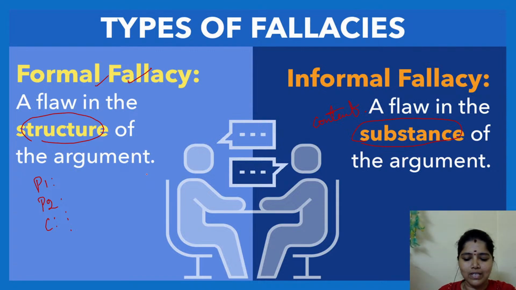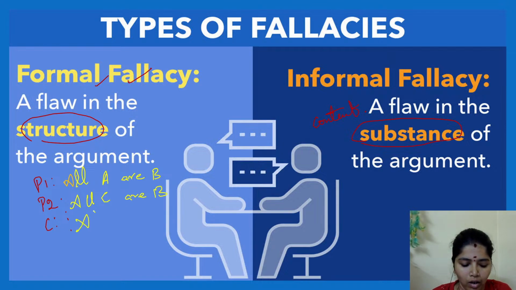We will start with an example. All A are B. All C are B. All A are C. We have to say whether it is right or wrong.